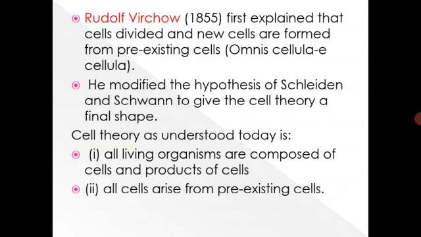This was explained by Rudolf Virchow. He modified the hypothesis of Schleiden and Schwann to give the cell theory a final shape. So cell theory as understood today is: first, all living organisms are composed of cells and products of cells. Secondly, all cells arise from pre-existing cells. So this was about the introduction.